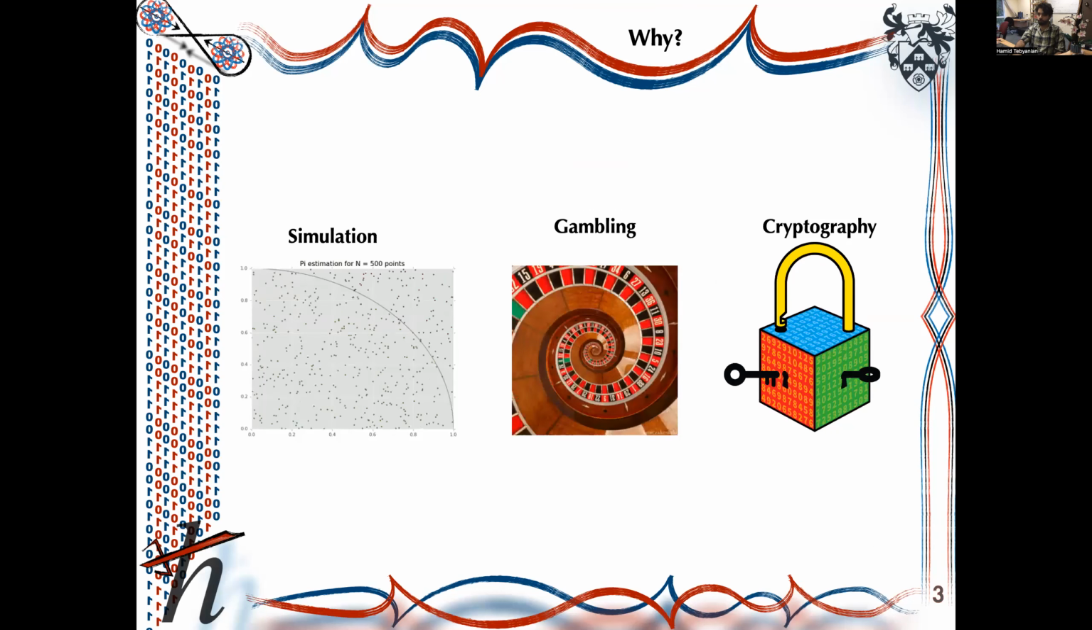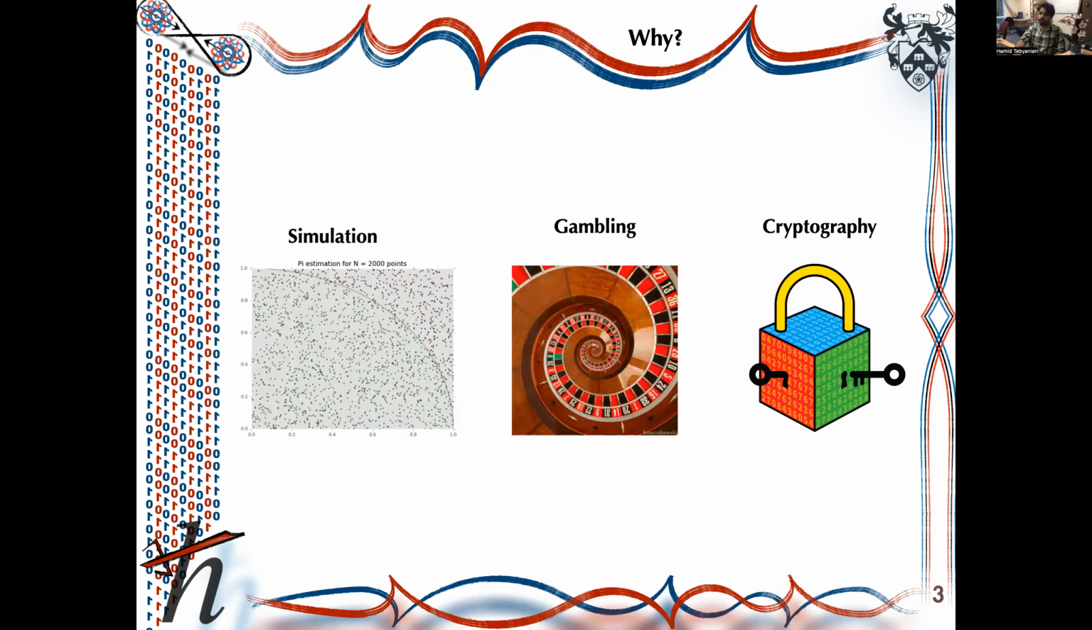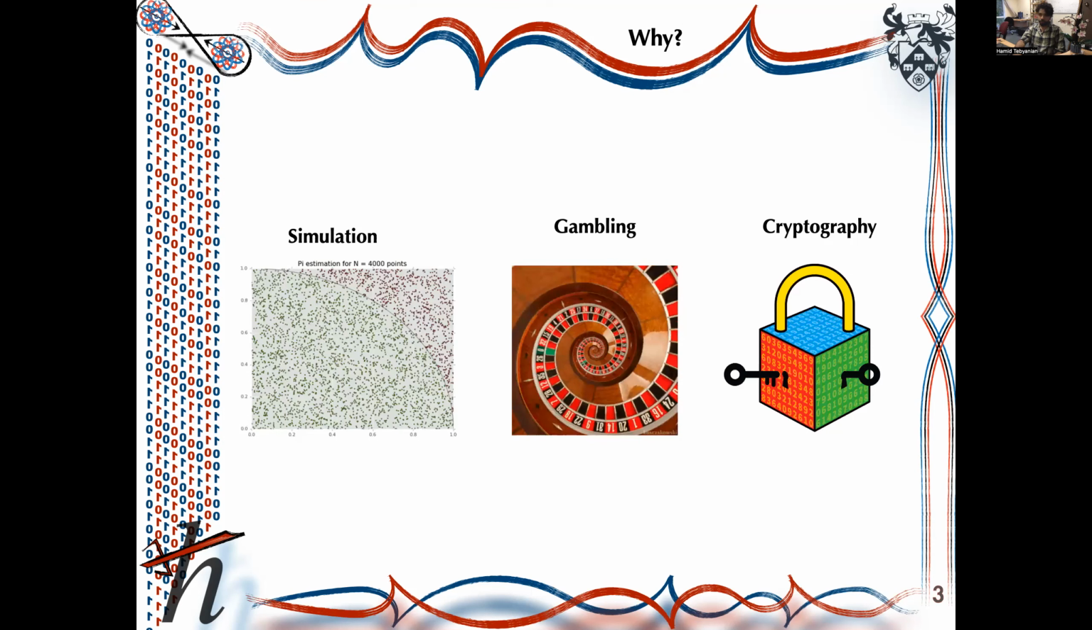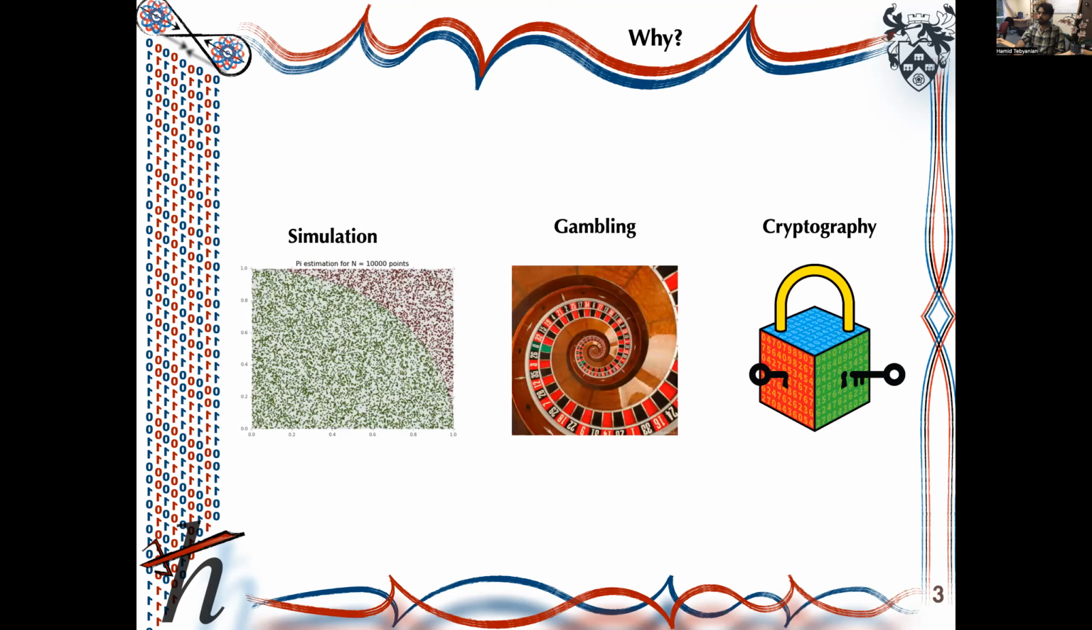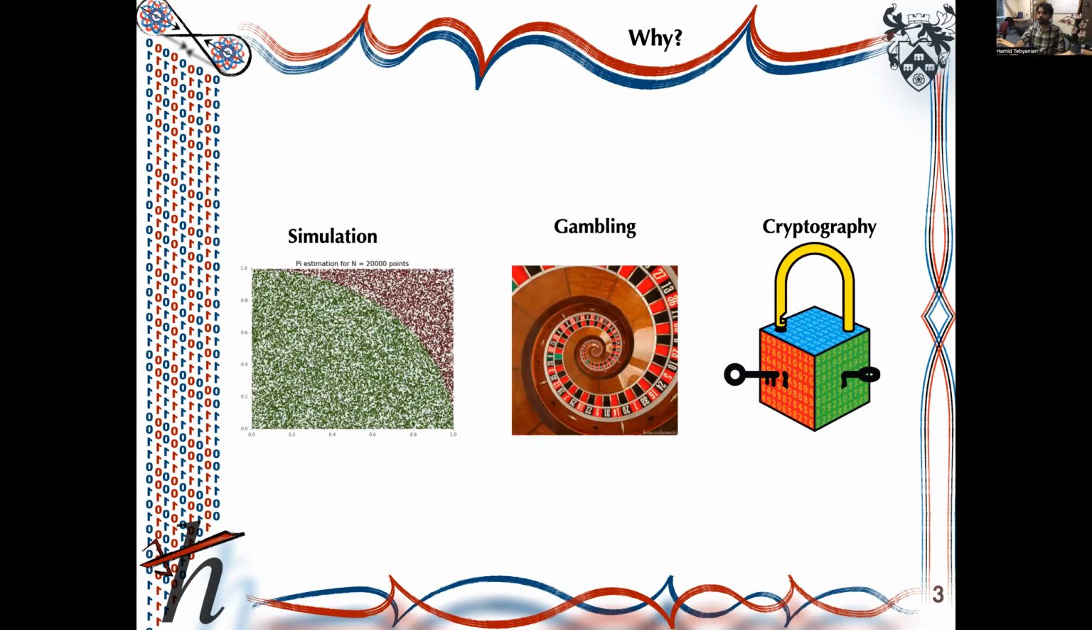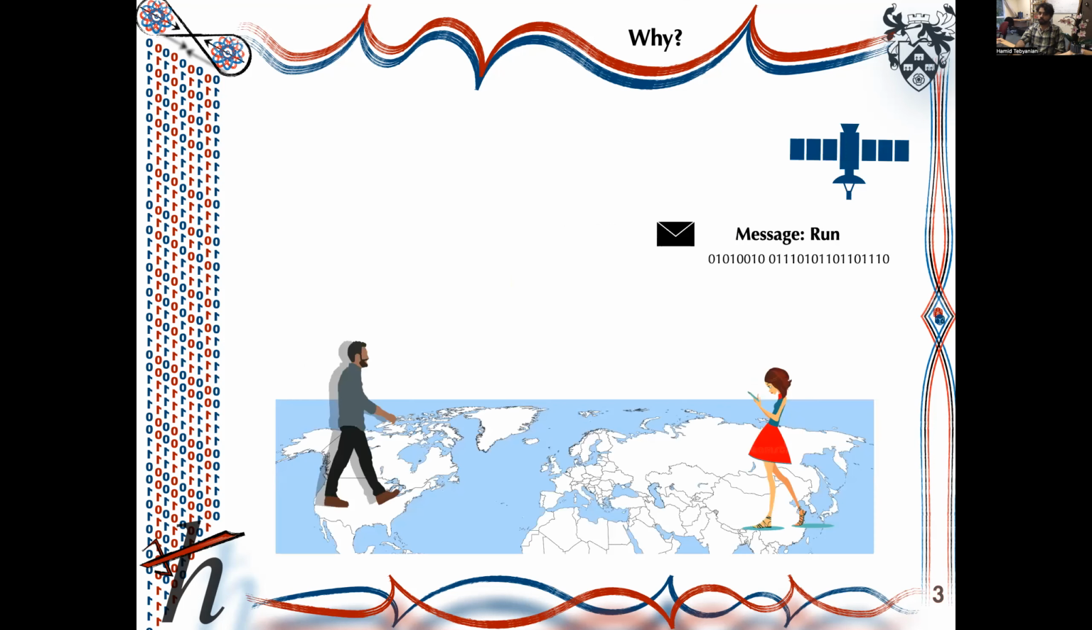Why are random numbers so important for us? Random numbers have many applications in science and technology. For instance, simulation, gambling, and more importantly, cryptography. To show you the importance of random numbers in cryptography, I give you an example. Consider there are two people on Earth who want to communicate through a public channel. Let's call them Alice and Bob. Alice wants to send a message to Bob through the public channel.